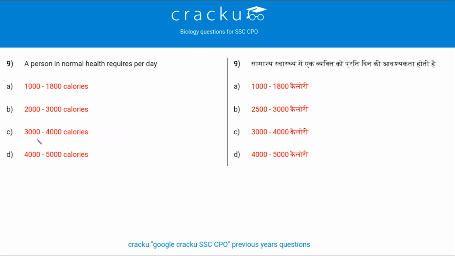Next question. What is the calorie a person with normal health requires in one day? You can take as much as you want, but generally humans require 2000 calories per day, whereas men require 2500 calories per day, to give an approximate average. So the correct answer is option B.